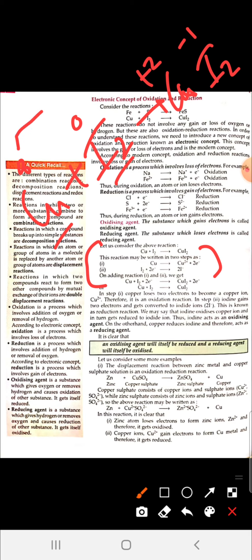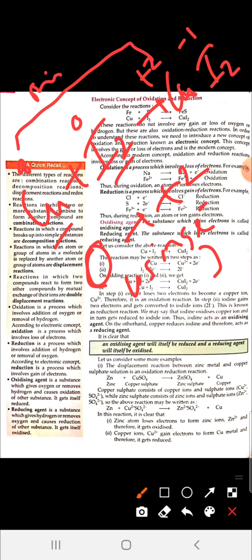Now 0 to +2 means they are losing electrons. Losing electrons means oxidation is there, and I2, 0 to -1 for one atom and 0 to -2 for two atoms. So there is a reduction because they are gaining electrons. So reduction is there.